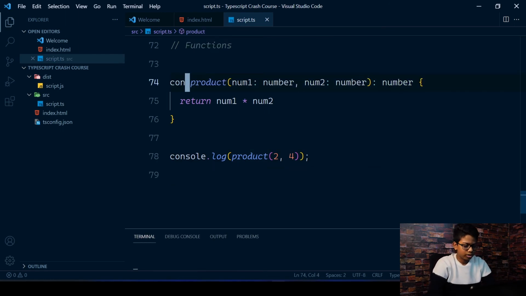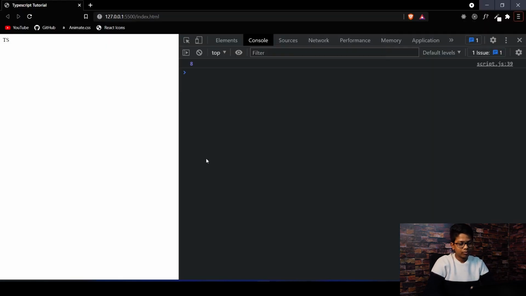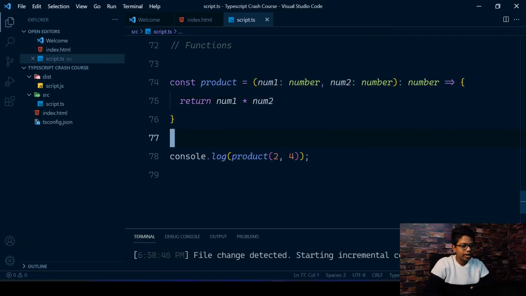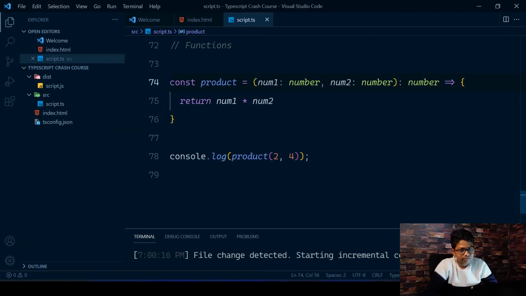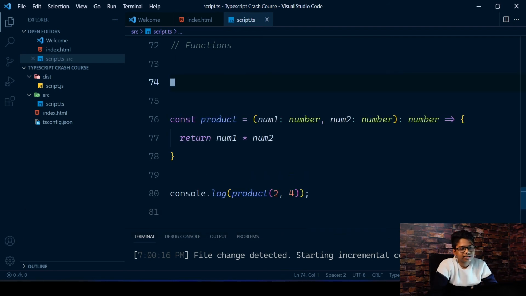For example, I can just convert this to an arrow function, const product equals, and you can go in here, do that. It'll still work the same way. You can return here and still get the same output. Totally fine, it works. So we can also implement interfaces on functions. We can tell that this function is taken from this interface.